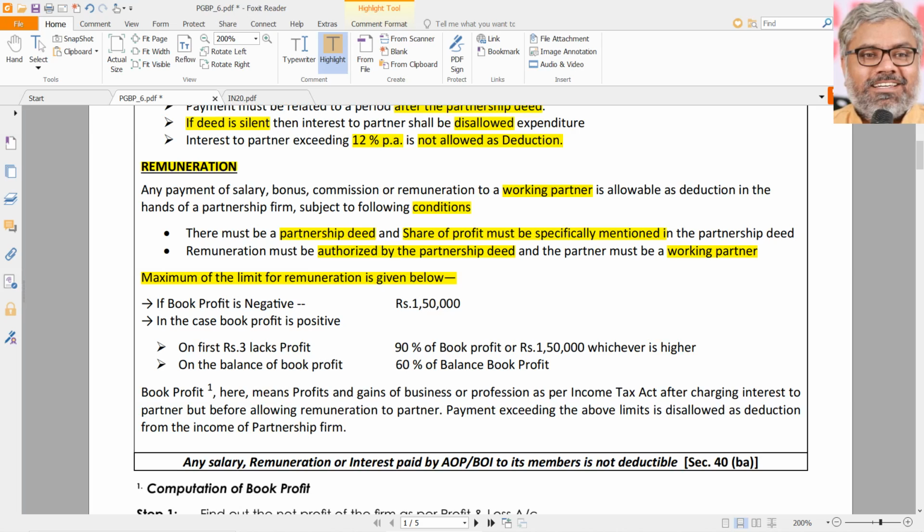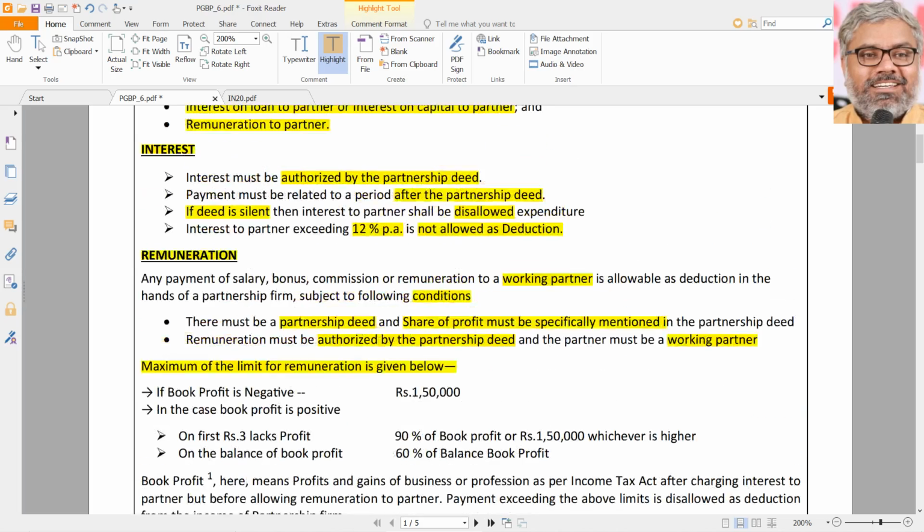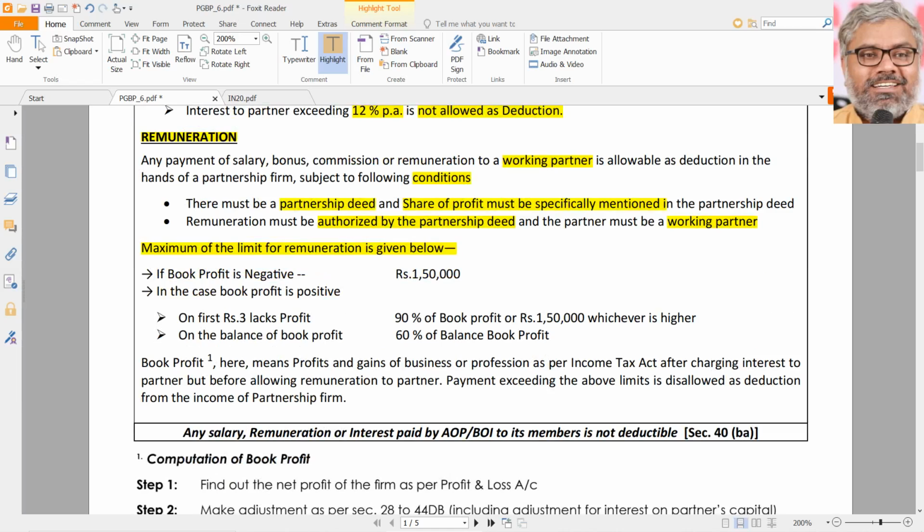Simple. The provision is simple. What is the limit for a remuneration that can be claimed as deduction under 40B? What is the limit? If the book profit is negative, the maximum amount of remuneration that can be claimed as deduction is 1,50,000 rupees. Once again, are we telling that the firms have to give 1,50,000 rupees remuneration to the partners? That is none of our business. They will give whatever remuneration they want to give. We are talking about deduction. How much can be claimed as deduction under 40B is maximum 1,50,000 when the book profit is negative. Then it is 1,50,000 maximum remuneration that can be deductible.